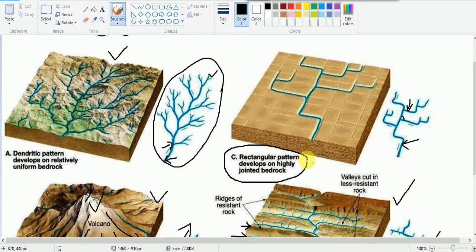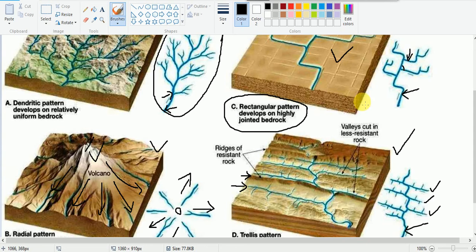Okay, the difference between the trellis and the rectangular pattern is that in the case of rectangular pattern, the surface is covered uniformly with these hard rocks, and the river cuts following the cracks and the crevices and the joints. Okay, remember, in case of rectangular pattern, the surface is covered with these hard rocks only, and the river cuts the surface along the joints, cracks, and the crevices.